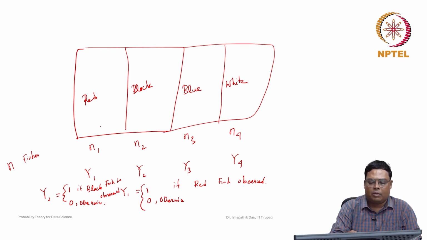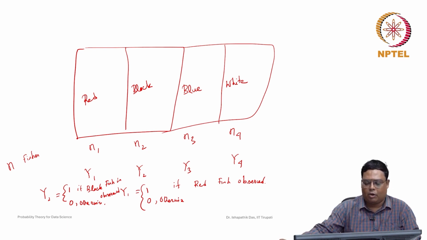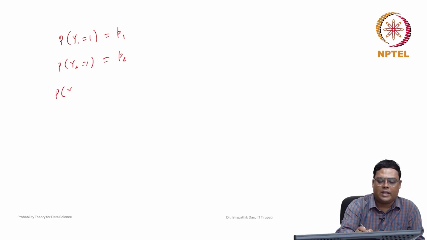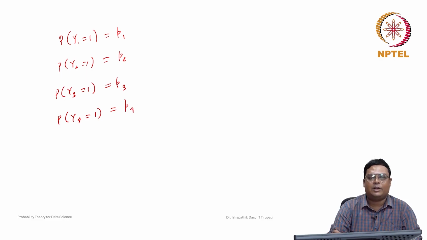So the probability that y1 is equal to 1 is p1, that y2 is equal to 1 is p2, that y3 is equal to 1 is p3, and that y4 is equal to 1 is p4. So there are 4 possibilities only.